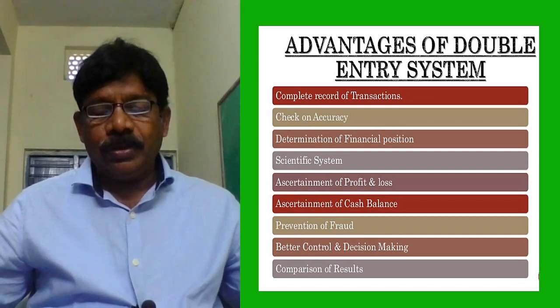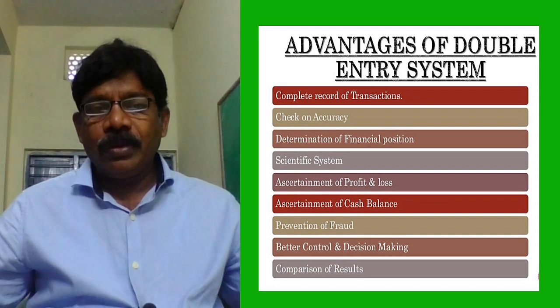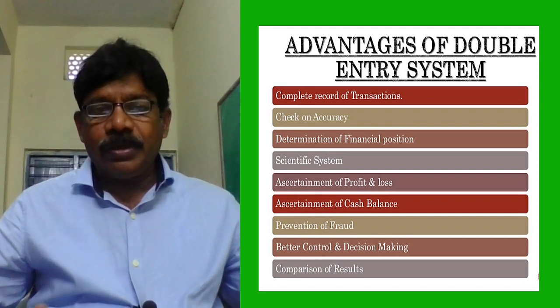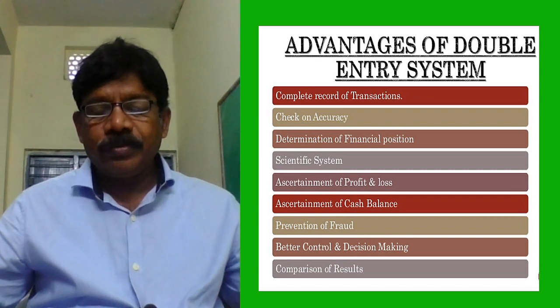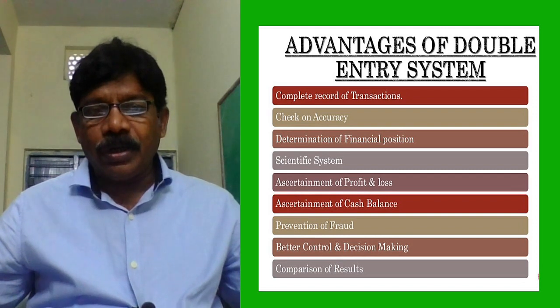Check on accuracy. Students, our double entry system is based on dual aspect. For every debit, there is a credit. Debit 50,000, we will write a similar amount 50,000 in credit. Debit 5,000, we will write a similar amount in credit also.